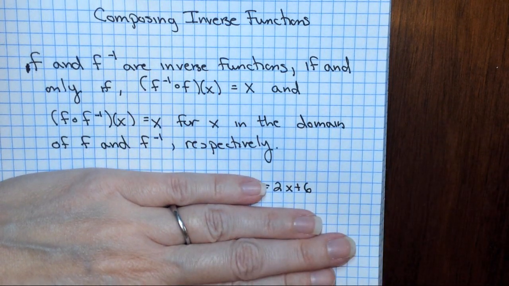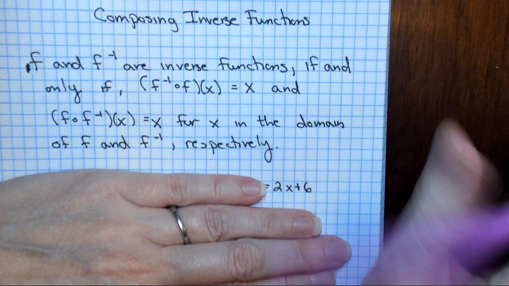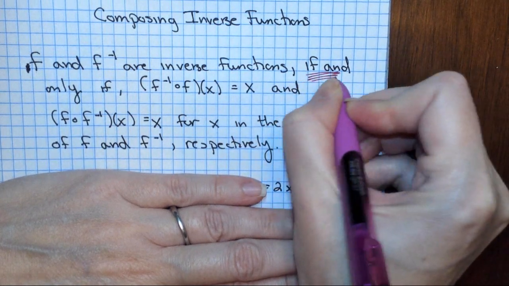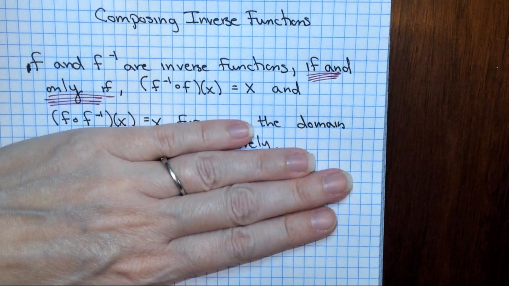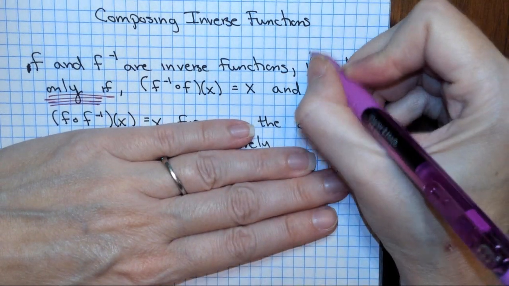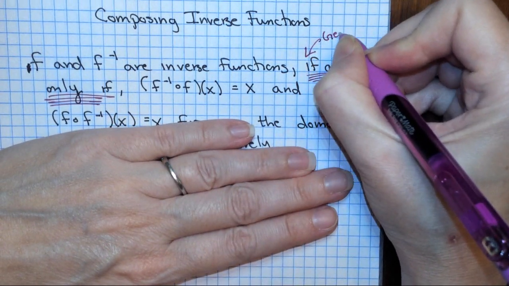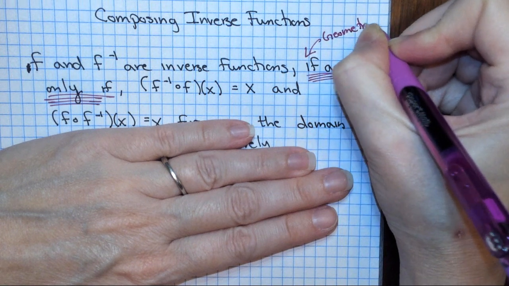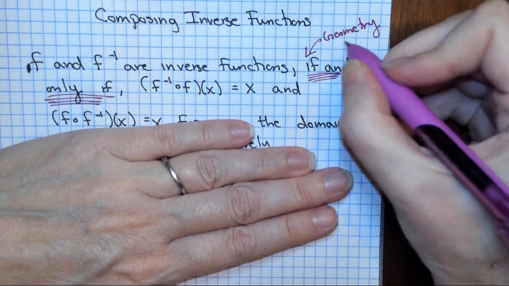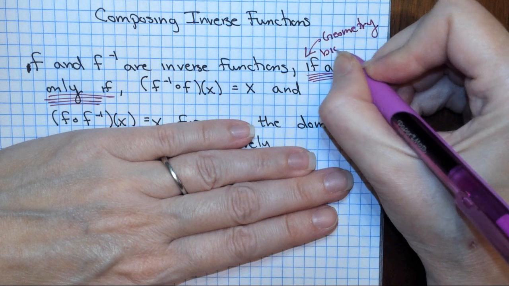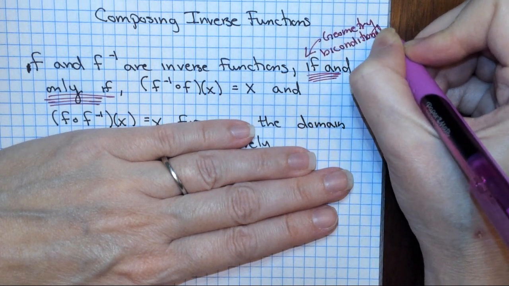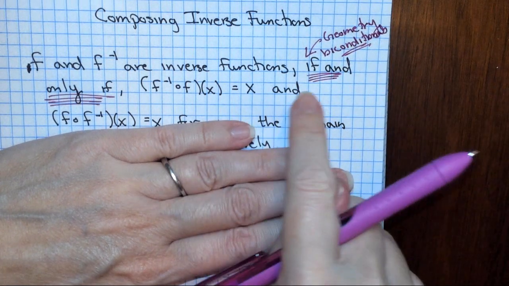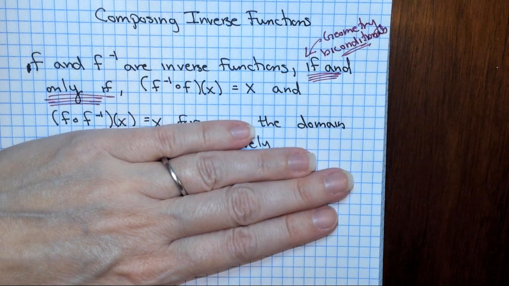Stop. What is this? I am hoping that all of you have just had your geometry mind kind of jiggled around a little bit, because this came out of geometry. Okay, this is where we started that logical thinking. And not only that, this is called a biconditional. Do you remember our biconditionals? I know you love them. Okay, so you wondered when we were going to see them again?